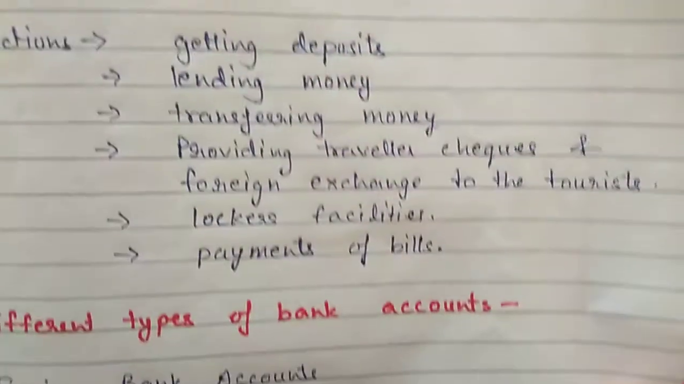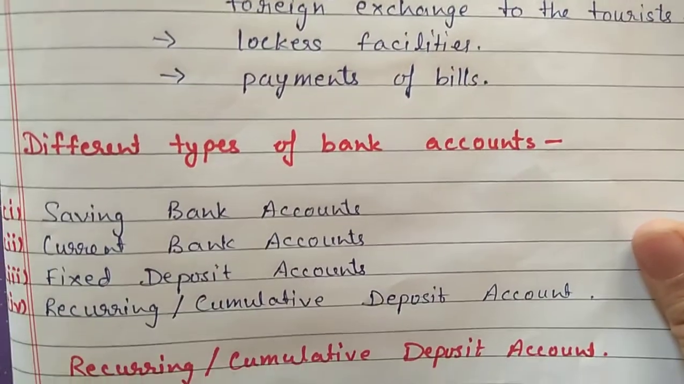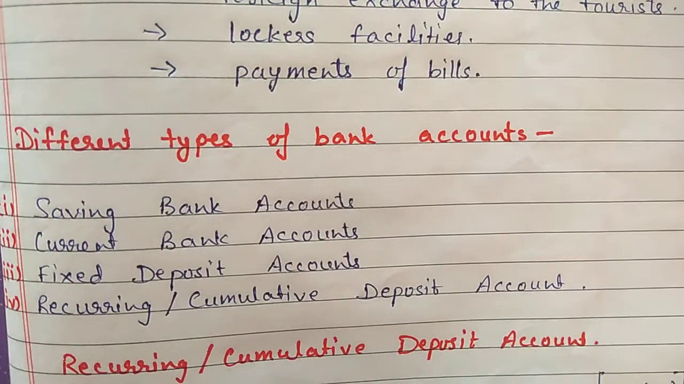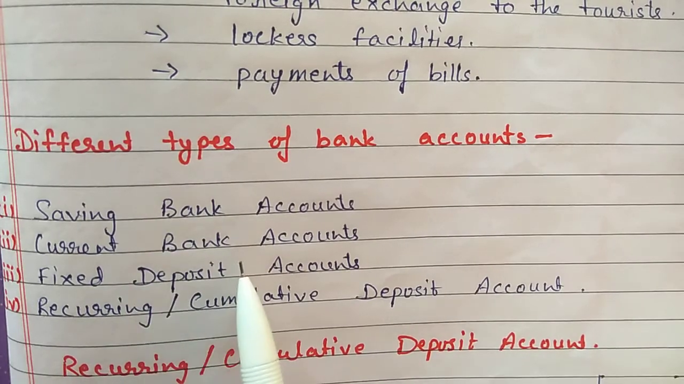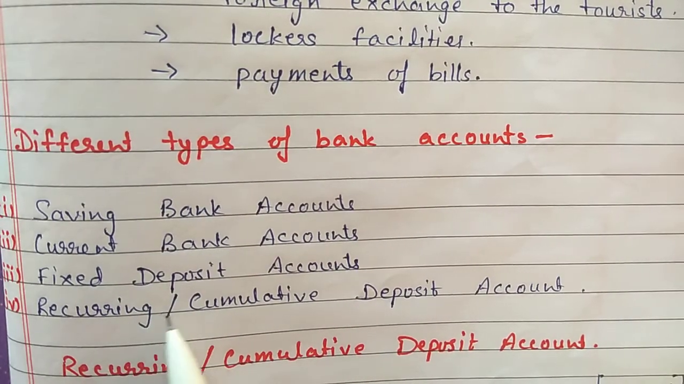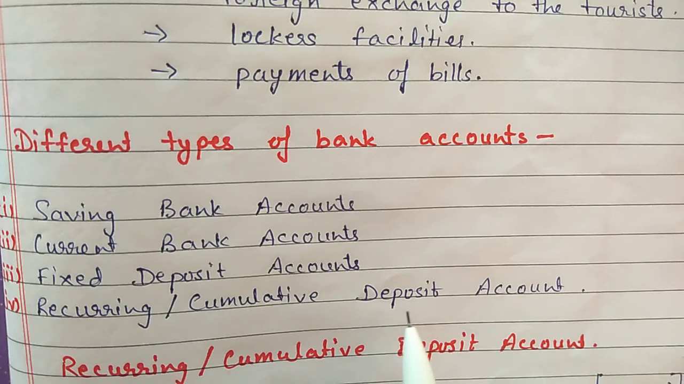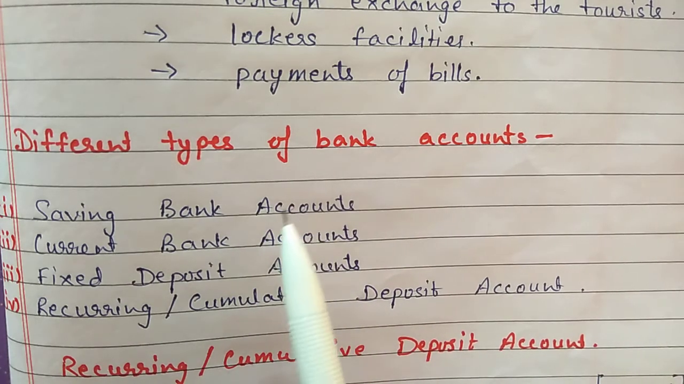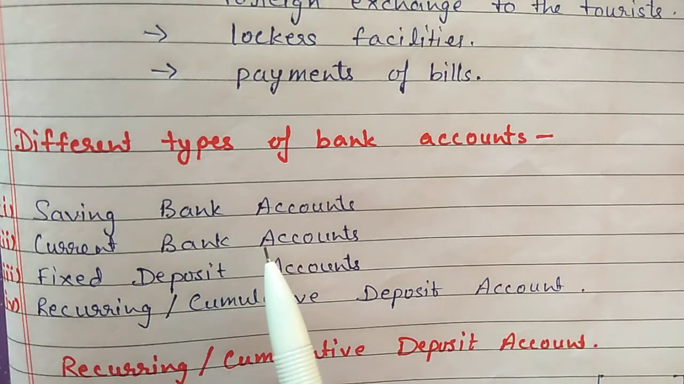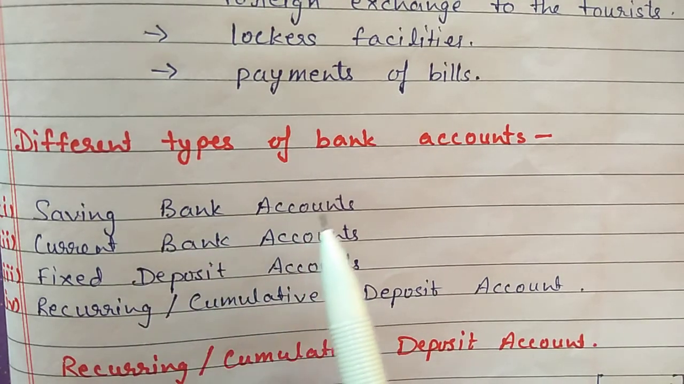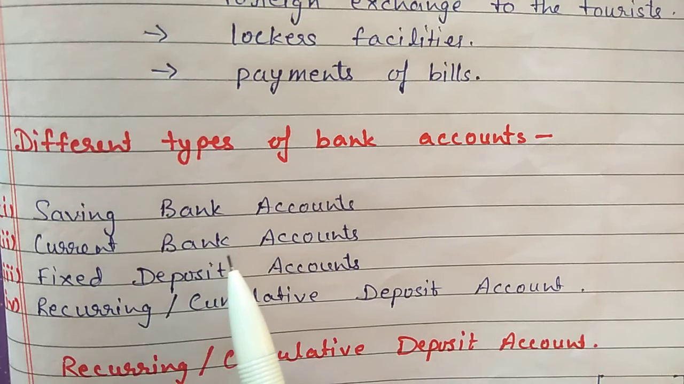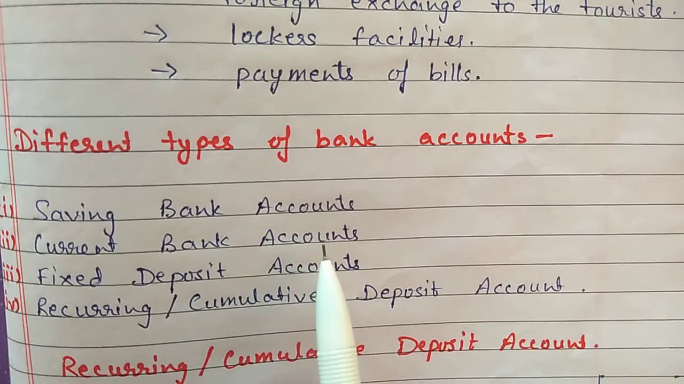Next thing is different types of bank accounts. Banks have different types of accounts, mainly saving bank account, current bank account, fixed deposit, recurring or cumulative deposit account. Saving account and current bank accounts are similar. Only the saving bank account has a few restrictions and the current bank account has fewer restrictions.